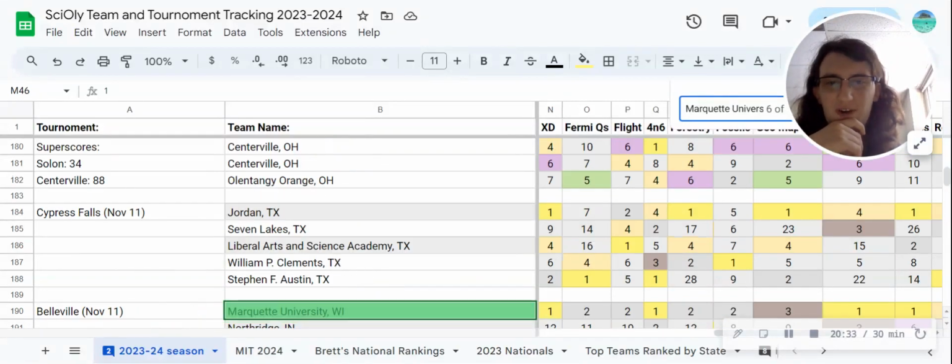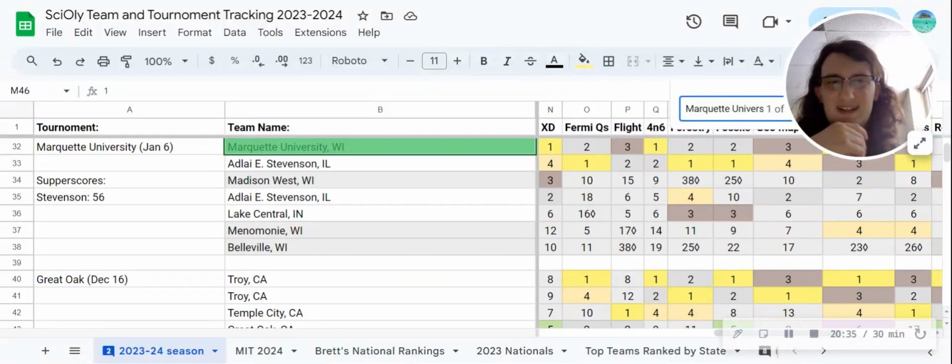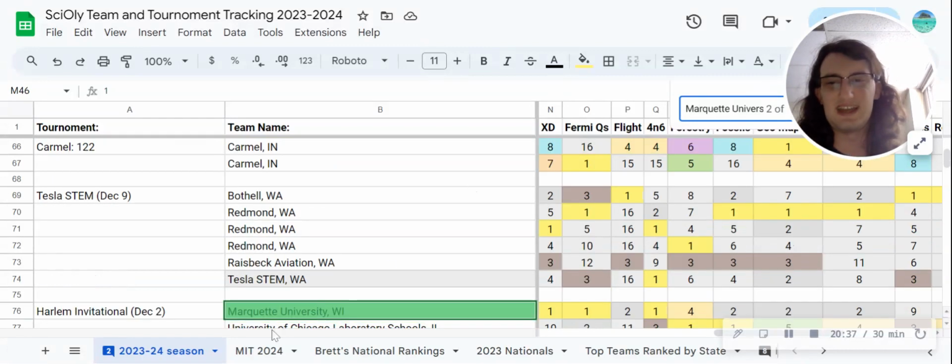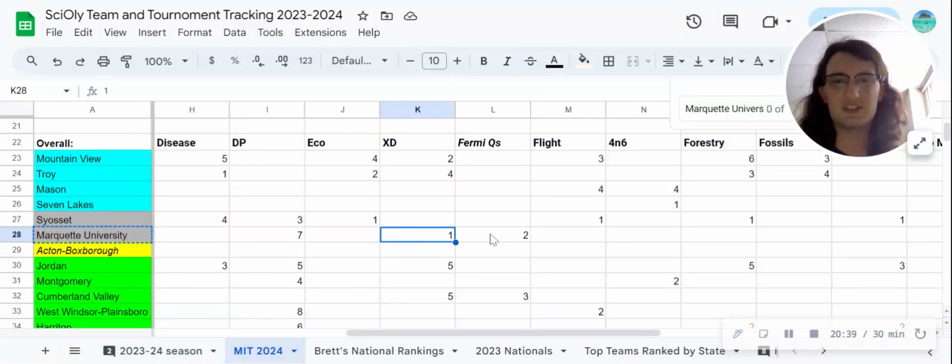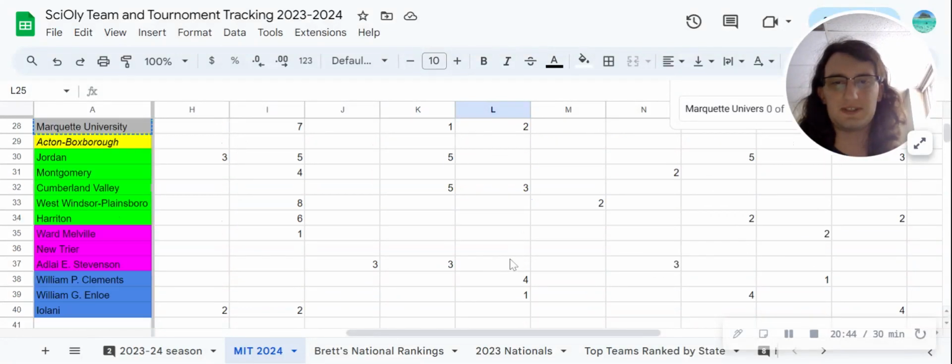Palatine, first place. Belleville, first place. Marquette, their own invitational, first place. So, like, you can see why I rank them first, despite their slip up at Boyceville or whatever that was.